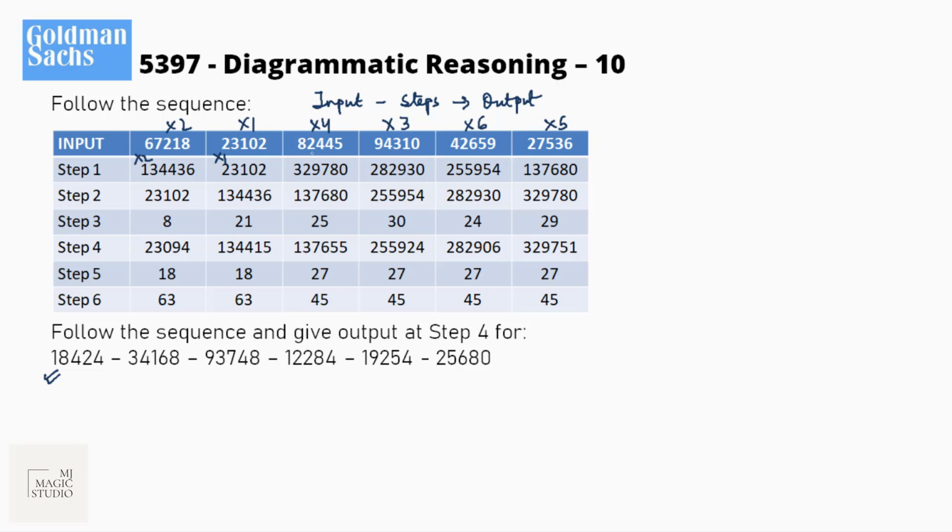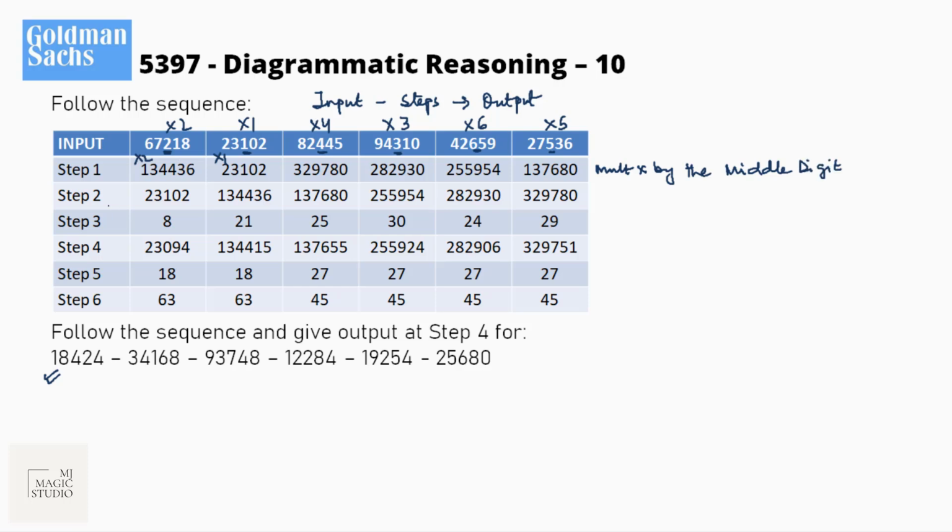Randomly, that can't be. But when I look at these numbers, I can see that all the numbers are of 5 digits. And the middle digit here is 2, here is 1, here is 4, here is 3, here is 6, here is 5. Bingo. That means in step 1, they are multiplying by the middle digit. Whatever is the middle digit, they are multiplying by it.